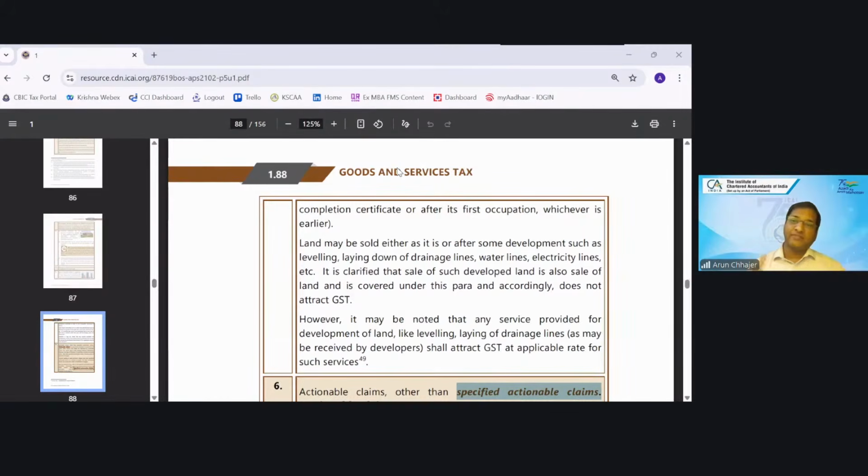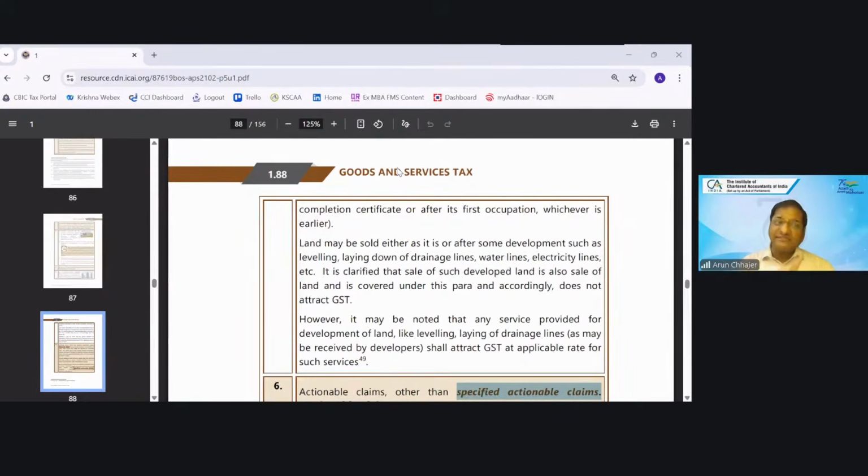Lottery, betting, gambling, online money gaming. OIDAR is not a specified actionable claim. That is a service. But yes, online money gaming is an example.